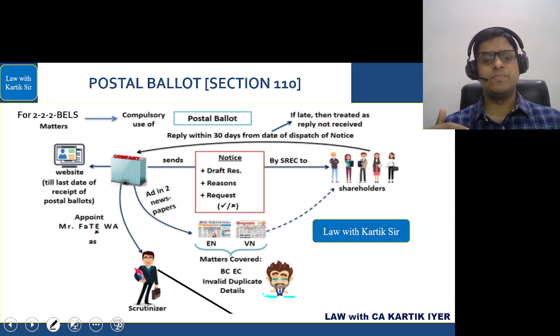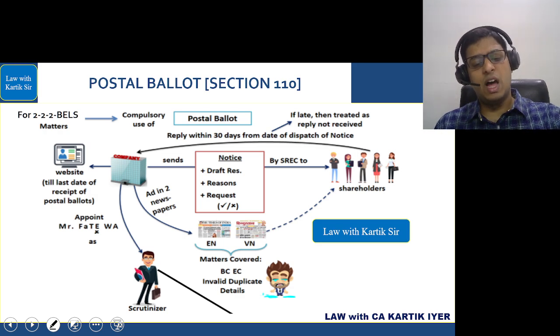To count the votes, we will appoint a scrutinizer. Remember, it is the same person as the scrutinizer we discussed earlier. Who is the scrutinizer? A person who is fair and transparent, a person who is not employed with the company, a person who is willing, and a person who is available.